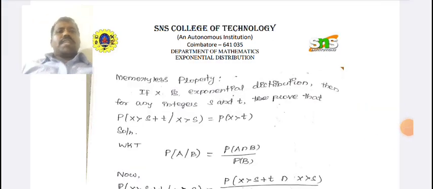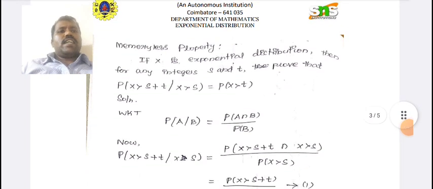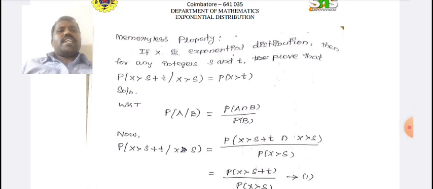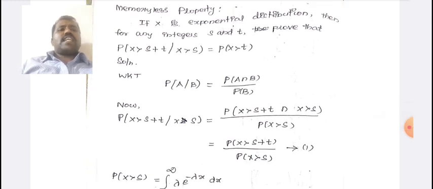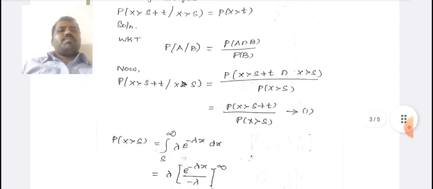Next, the memoryless property. If X is an exponential distribution, then for any integers s and t, prove that p of x greater than s plus t given x greater than s equals p of x greater than t. Solution: we know that p of A given B equals p of A intersection B divided by p of B. Now p of x greater than s plus t given x greater than s equals p of x greater than s plus t intersection x greater than s, whole divided by p of x greater than s.